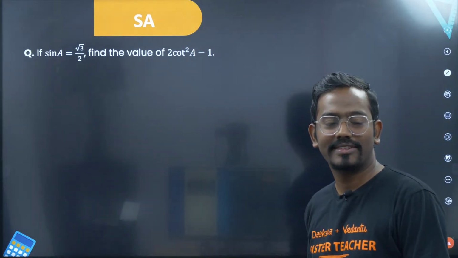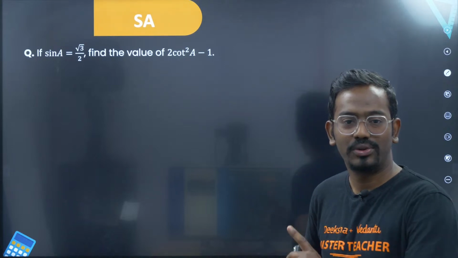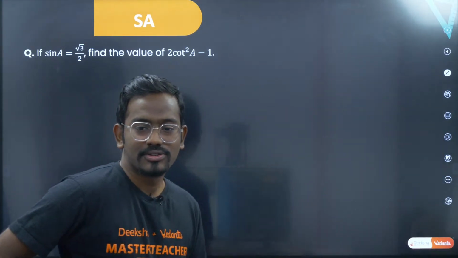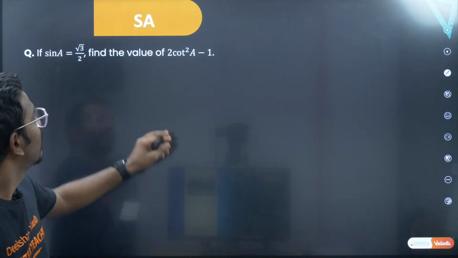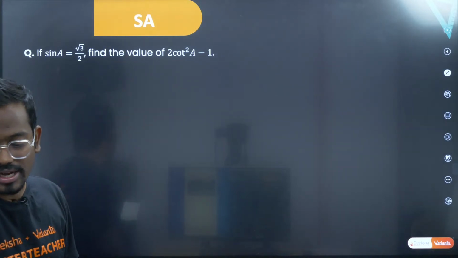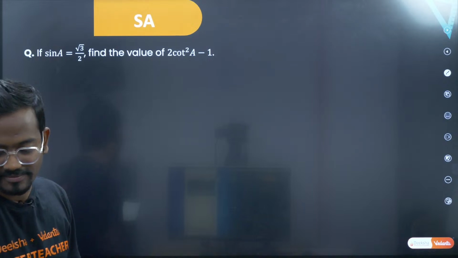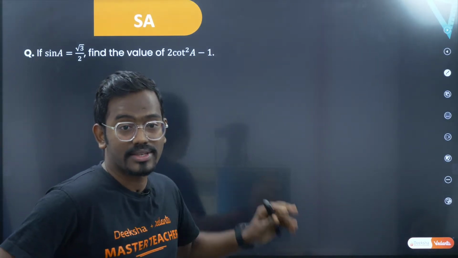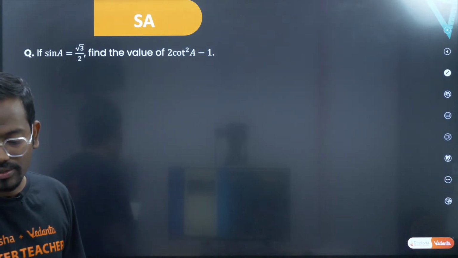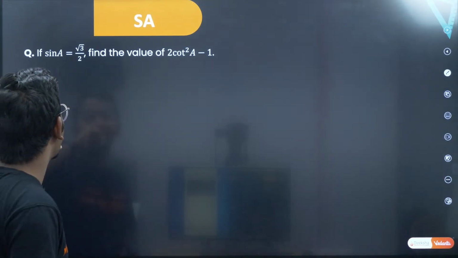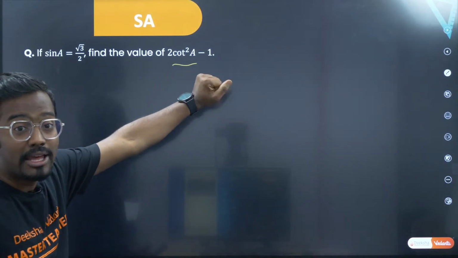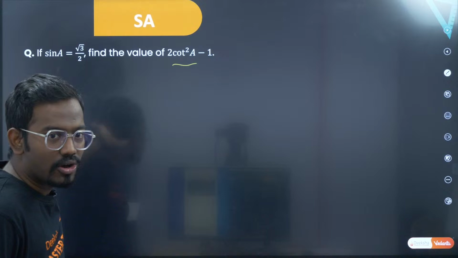So you have sin A is equal to root 3 by 2, find the value of 2 cot square A minus 1. This is one interesting question. So Netra Satyanarayan, can you tell me how to solve this question? And I also want Harshavardhan and all the students to respond how to answer this question, right? In order to answer this question, you should start with sin A is equal to root 3 by 2. I want cot A. If you can manage to get cot A, then your job is almost done.